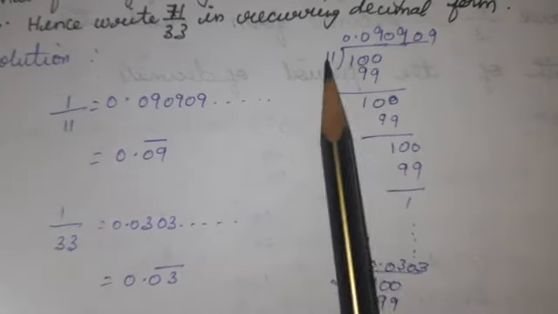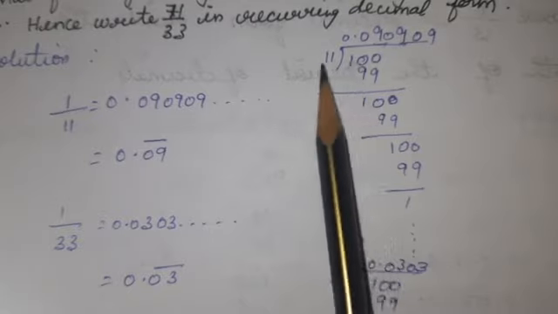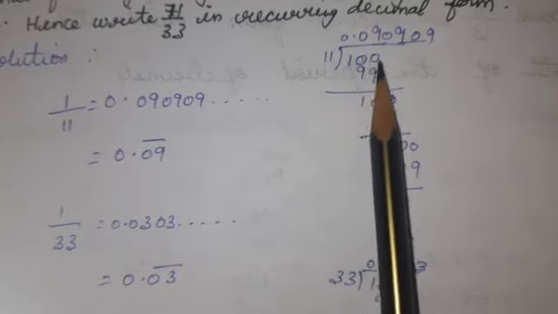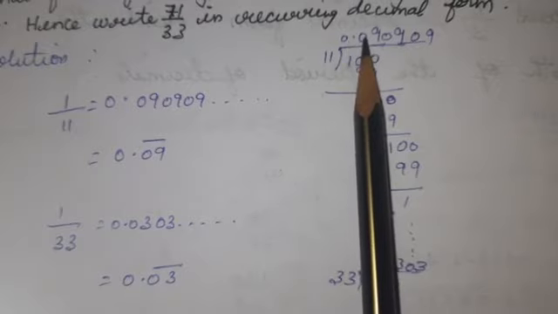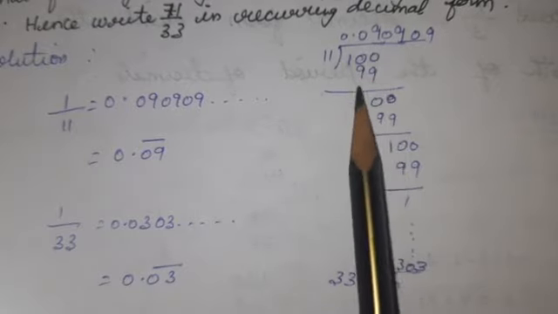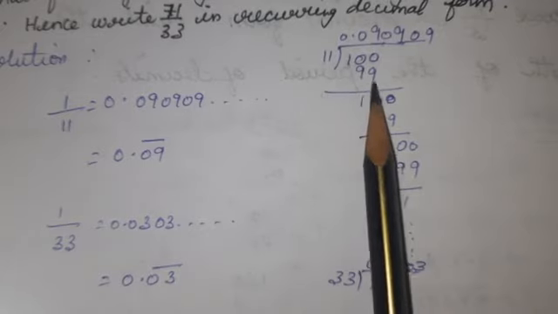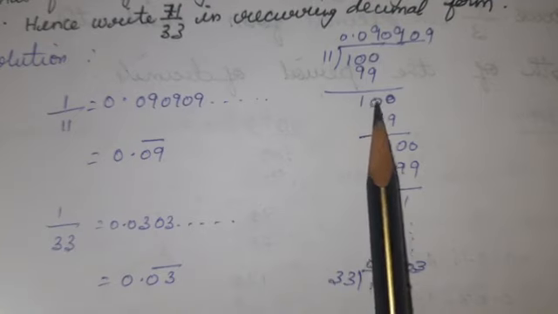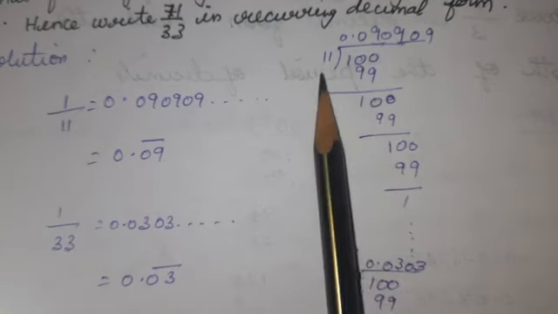Here I am adding 0. When you compare 11 and 10, it is a smaller number. For that, again you add 0. 0.0 here you make it. How many times in the 11 table? 9 times 99. When you subtract, you will get 1. Here when I add 0, you will get 10. It is a smaller number.